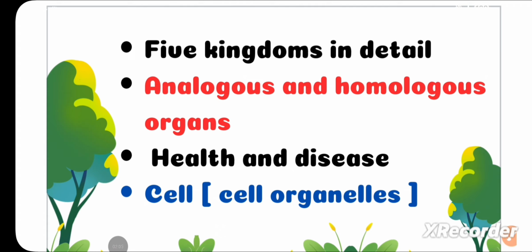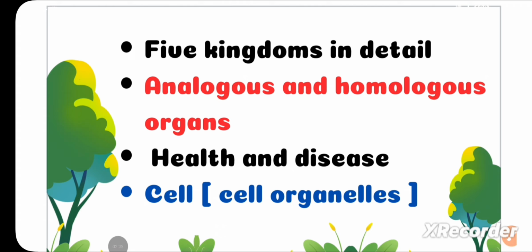And questions from analogous and homologous organs are also found. You will be given examples of two different organs of different creatures and asked whether they are analogous or homologous. And in health and disease, you will be given the causative agent and asked which disease it causes, or a disease is given and you will be asked the causative agent.